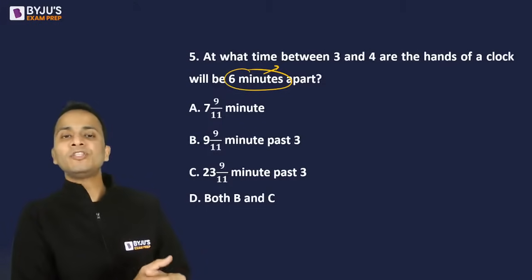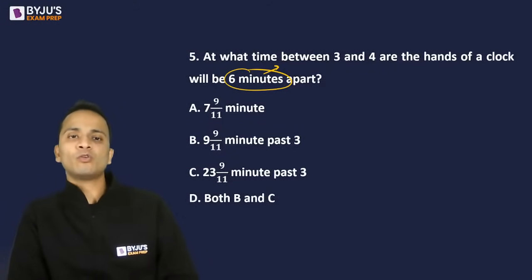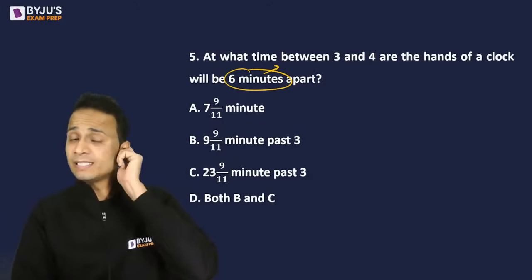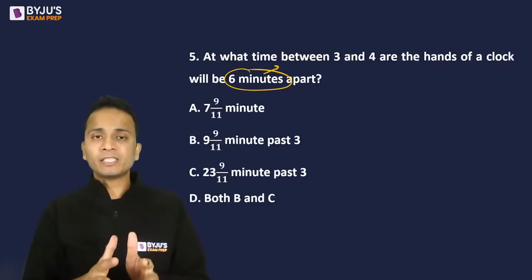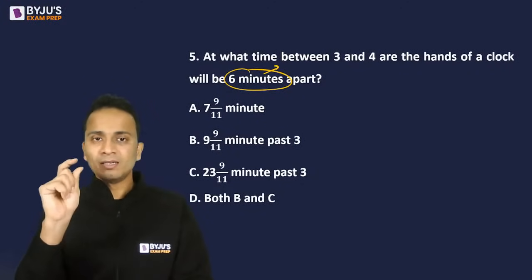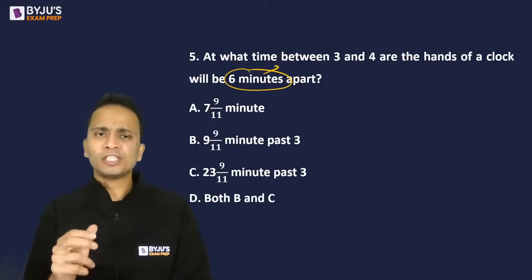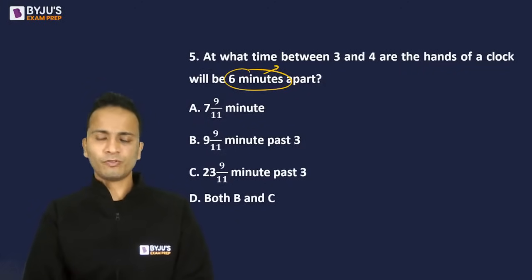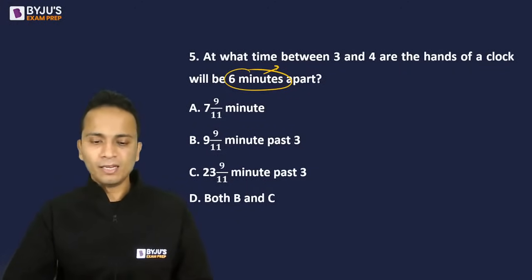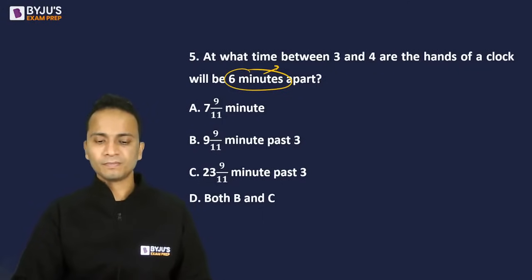So at what time between 3 and 4 o'clock will the hands of the clock be 6 minutes apart? Between consecutive minute locations, the angle is 6 degrees. So first of all tell me, 6 minutes when converted into angle, what will be the angle?